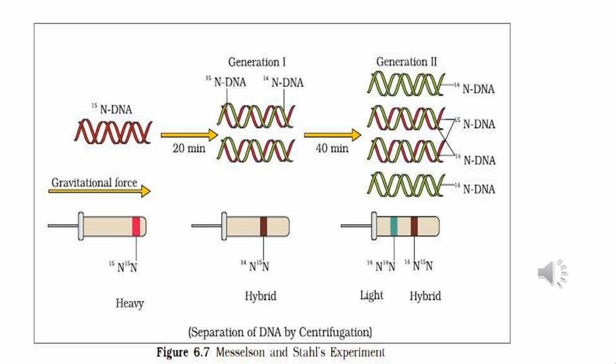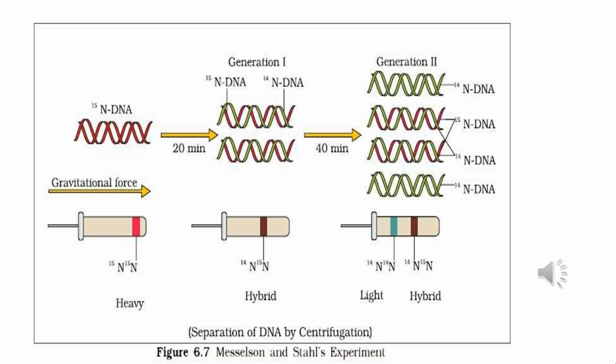DNA extracted from the culture after another generation, that is the second generation, of 40 minutes, was composed of equal amounts of this hybrid DNA, N14 N15, and of light DNA, N14 N14. The increase in the amount of light DNA and decrease in hybrid DNA amount is possible due to the semi-conservative mode of replication.